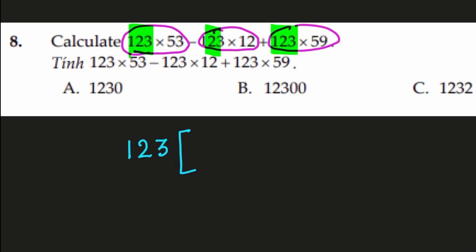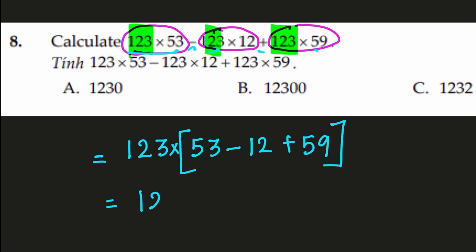From the first multiplication, if I pull out 123, we just have 53 remaining inside. We are not changing the calculation, we are just writing it another way to make our work easier. Taking away from the second term 123, that means it's only 12, and the next one is 59. If we were to open the bracket, we would get the same calculation that we started with.